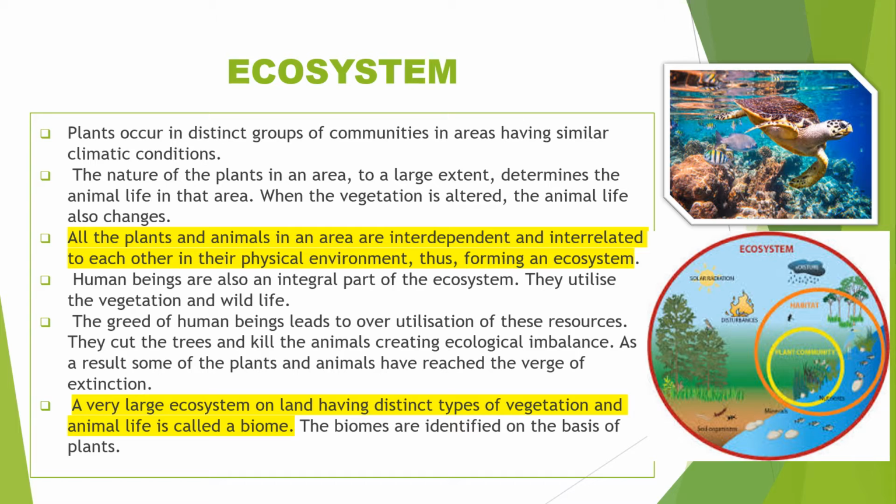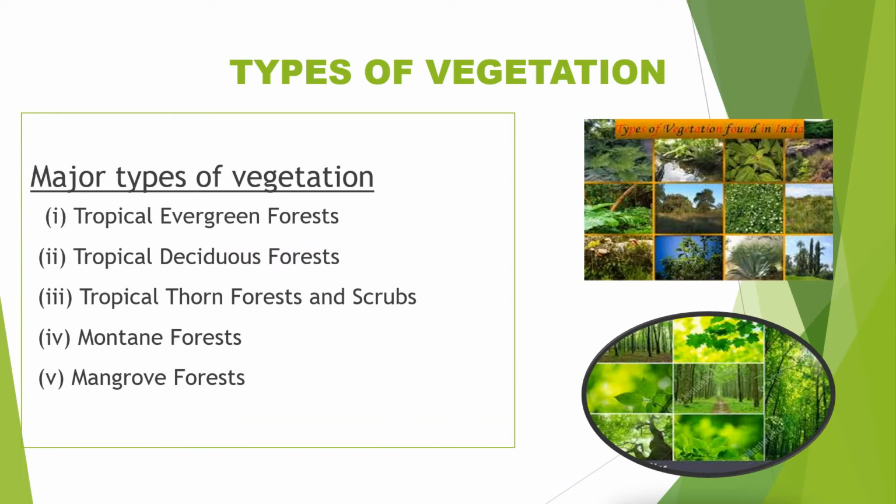What is a biome? A very large ecosystem on land having distinct types of vegetation and animal life is called a biome. Biomes are identified on the basis of plants. Types of vegetation. We are learning 5 types of vegetation in this chapter. Tropical evergreen forests, tropical deciduous forests, tropical thorn forests and scrubs, montane forests, and mangrove forests.